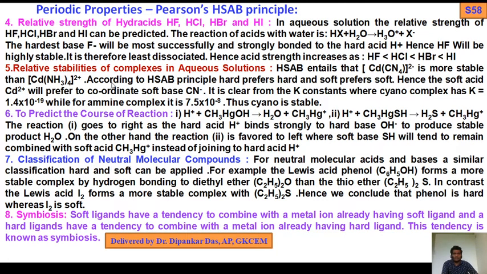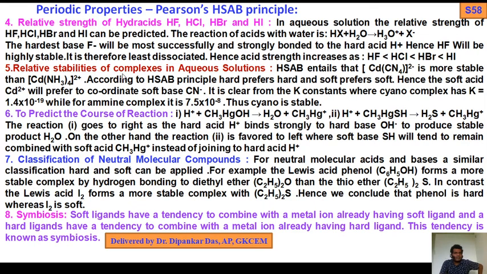Hence HF will be more stable, so it cannot lose H plus, so that's why it has least acid strength, so it is therefore least dissociated. Hence acid strength increases: HF less than HCl less than HBr less than HI, so acid strength will be HI higher, because here hard acid hard base combination forms a more stable compound.